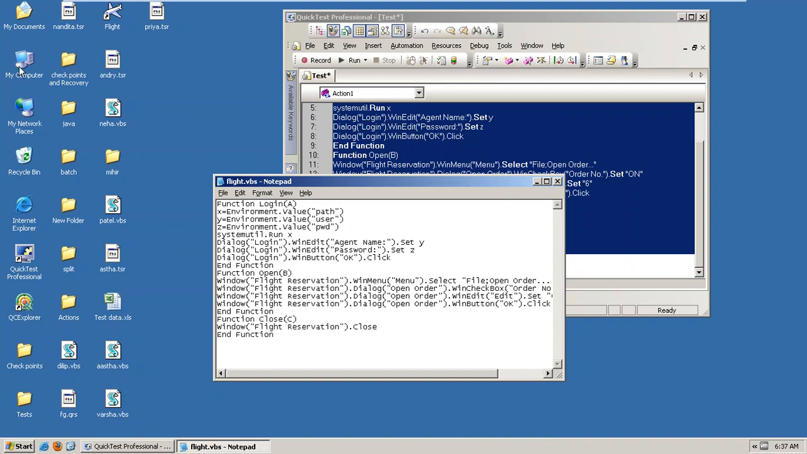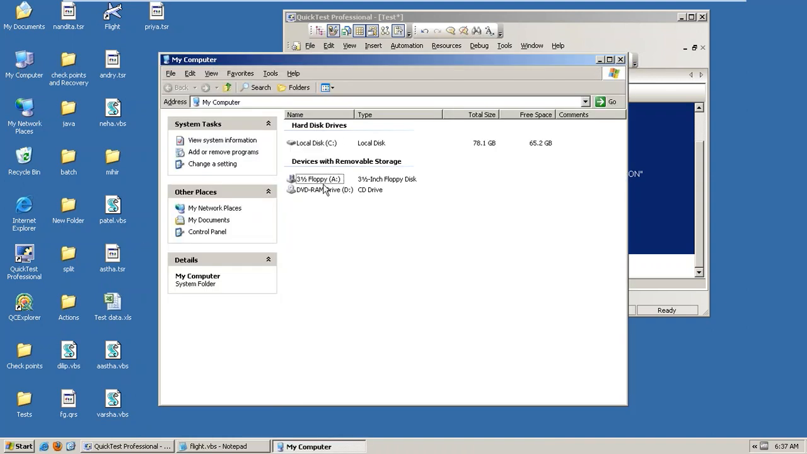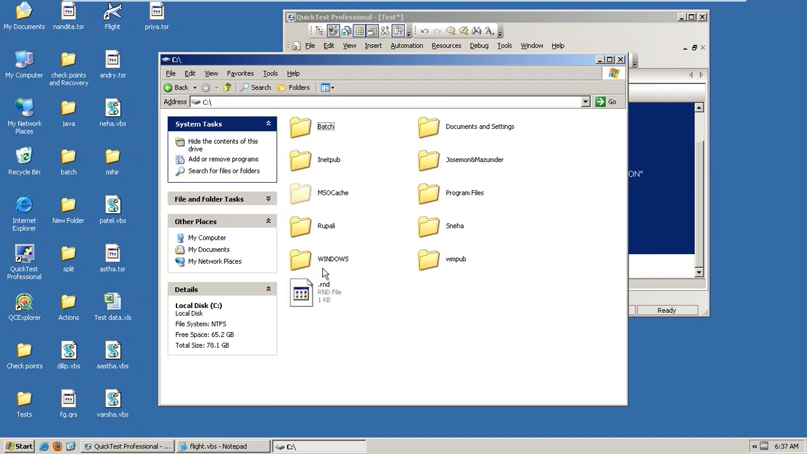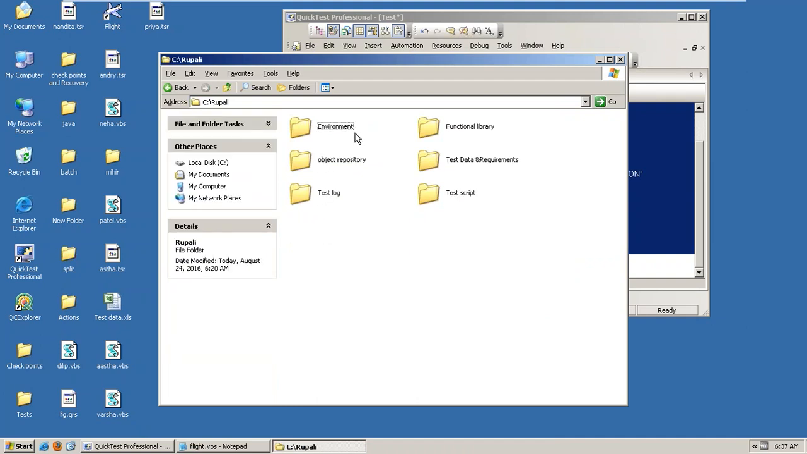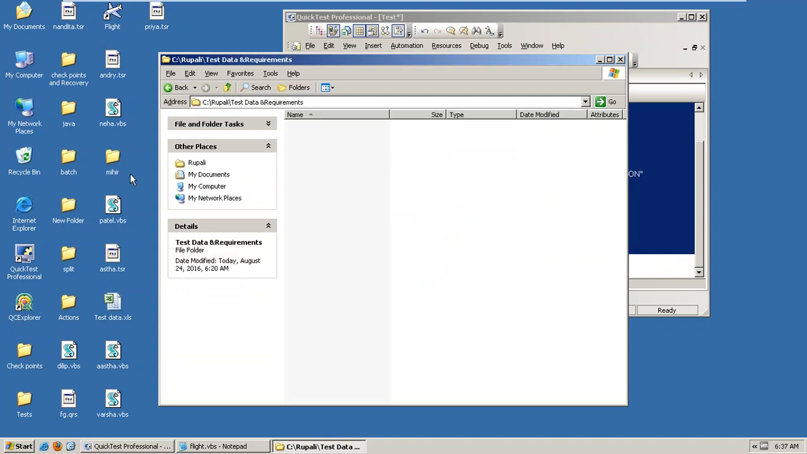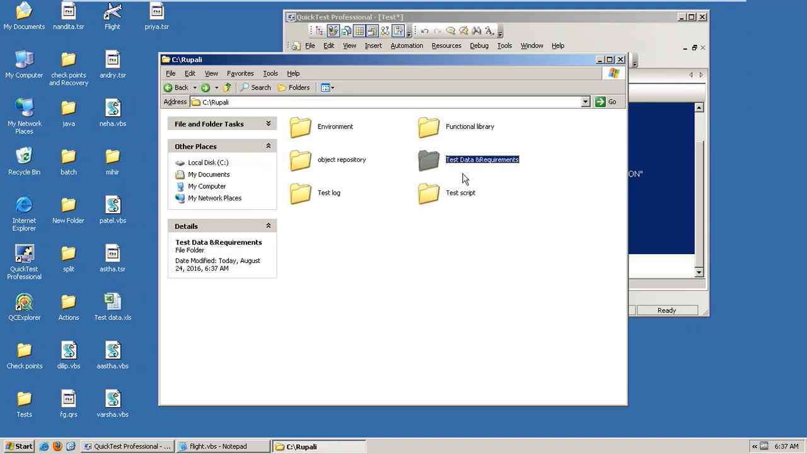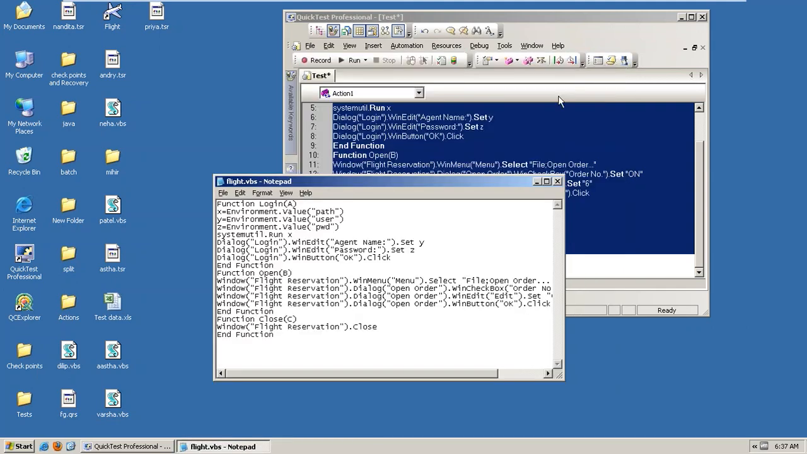And one more thing. So observe here, did you observe? Each and every folder we have created differently. Environment means environment folder. Object repository means object repository. Functional library means functional library. Test script means all the scripts. Test data and requirements means all the FRS documents, everything like test data here. So FRS document, everything will be saved out there like that. So whatever the data, each file we are going to store the data, right? Is it clear?